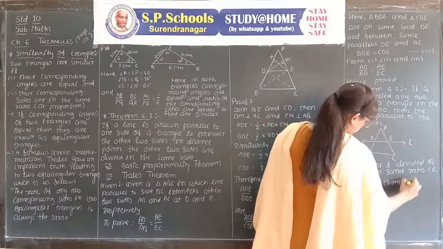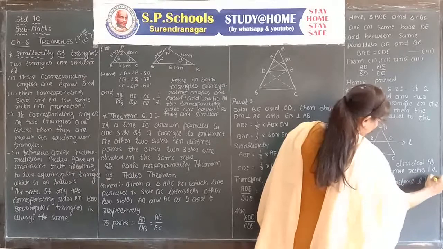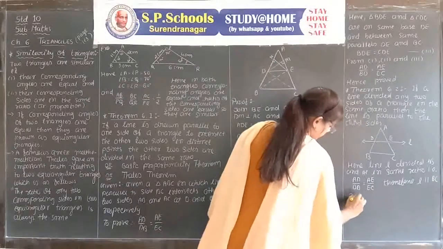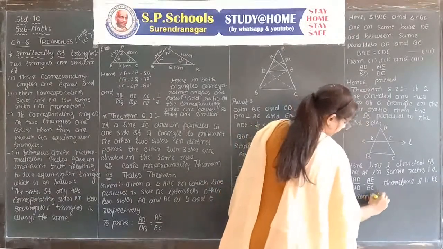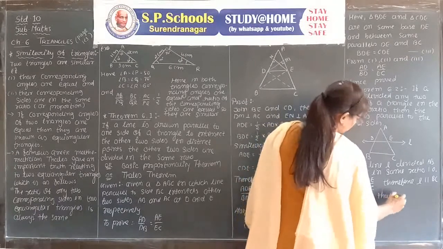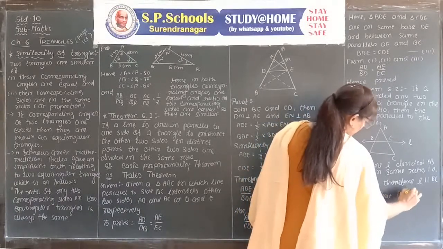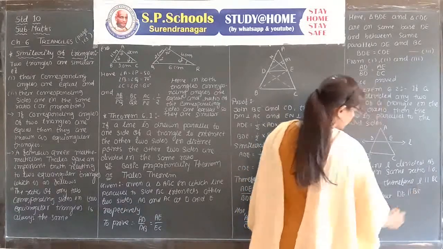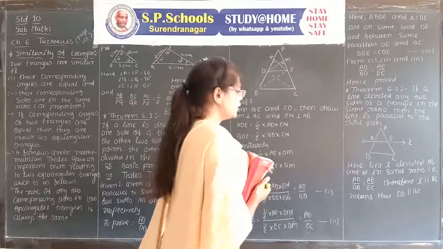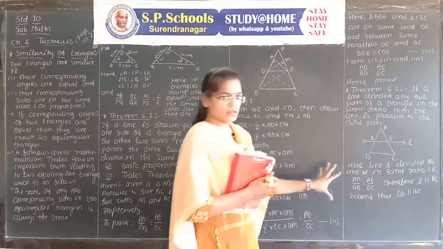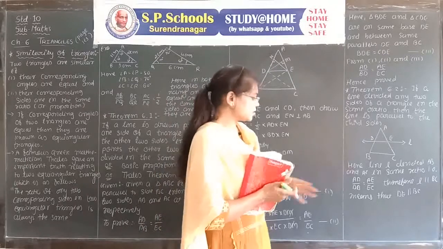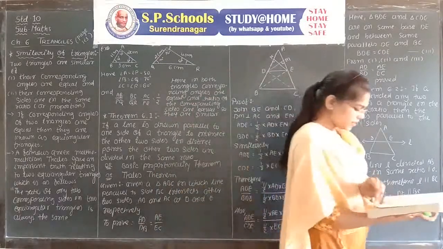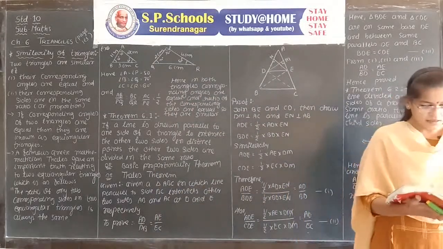Therefore, L is parallel to BC, meaning DE is parallel to BC. It is also used in some riders in our exercise as well as the examples.